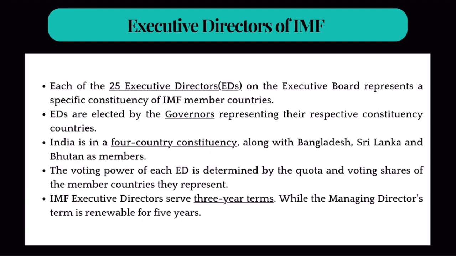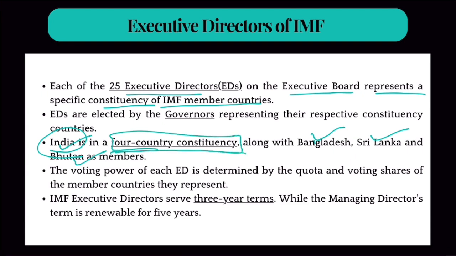Clear? So each of the 25 executive directors on the executive board represent a specific constituency. Okay. Now, what is that constituency? So, for example, there is a 4-country constituency which includes India, Bangladesh, Sri Lanka, and Bhutan. So every 3 years, these 4 countries will send one executive director to IMF board. Generally, that executive director goes from India because India is the dominant country, but it can go from anywhere. So India is part of this 4-country constituency, and each constituency sends an executive director. Okay. Now, these 4 countries decide which country will send its executive director.